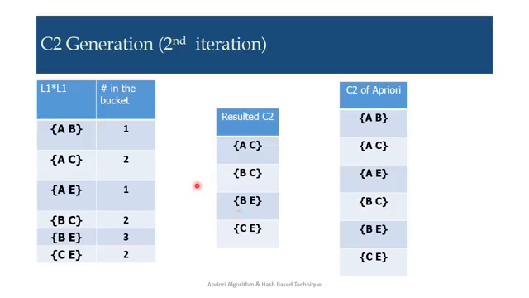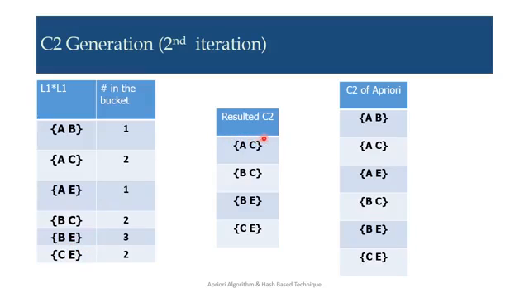And from here, suppose we are saying L1, and the two item sets are AB, AC, AE, BC, BE, CE, as D was discarded from the first iteration. And the numbers in the bucket: AB is 1, AC is 2, AE is 1, BC is 2, BE is 3 and CE is 2. So here for the resultant C2 we have to discard by bucket count. AB is present one time, that means it should be discarded. Its minimum support count should be 2. So AE and AB should be discarded from this list.